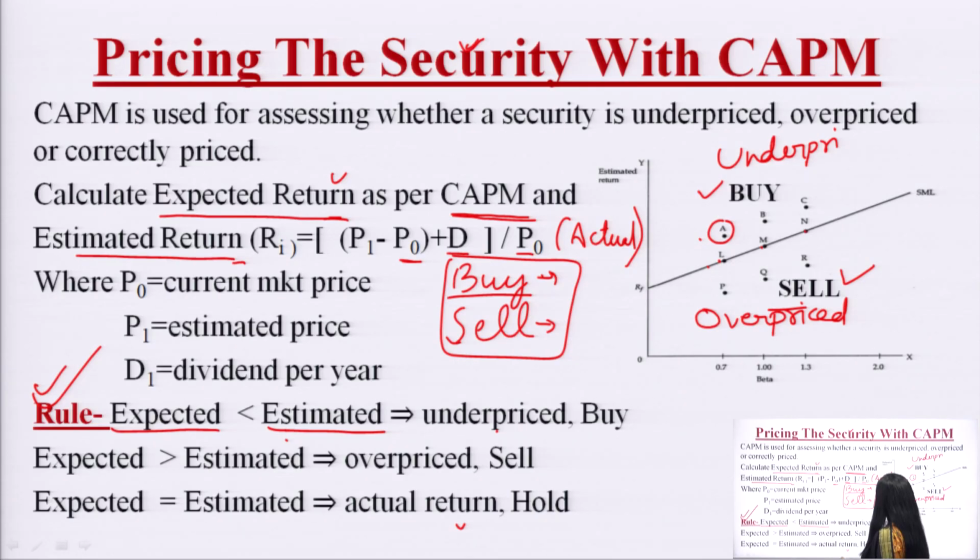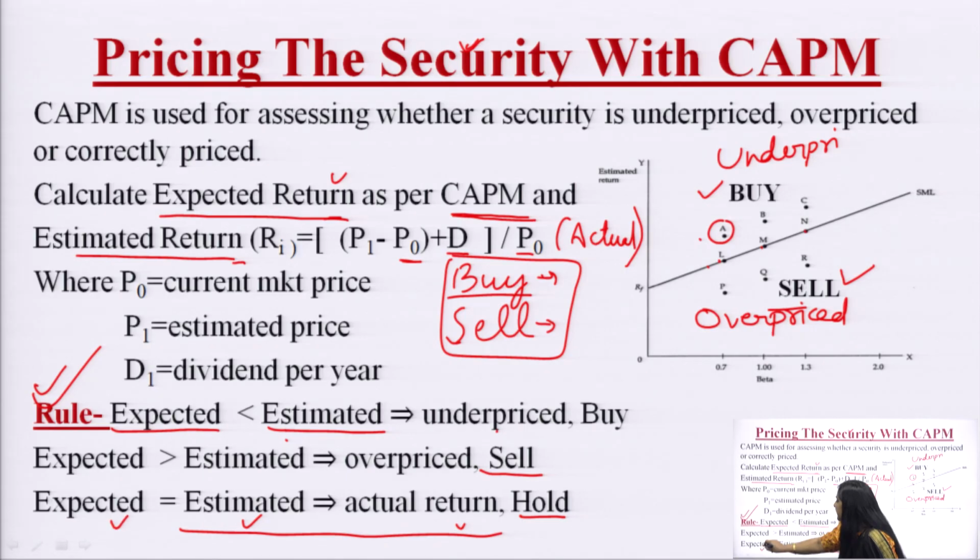If the estimated return is equal to the expected return, it means whatever is being expected from the security, it is giving the same return.